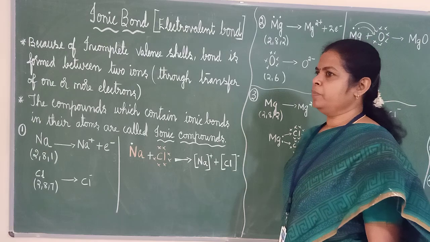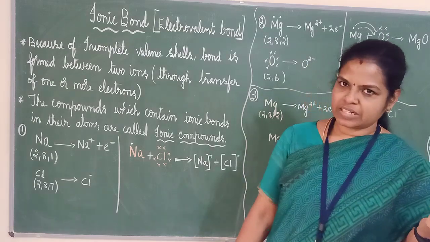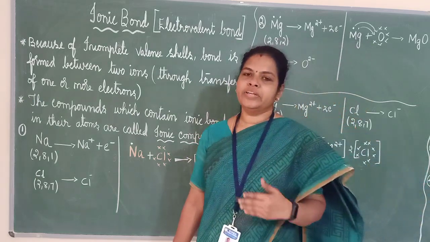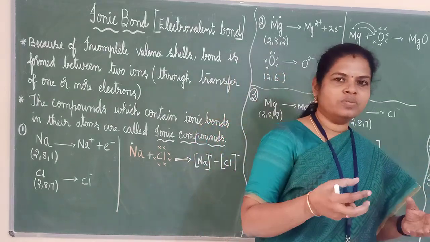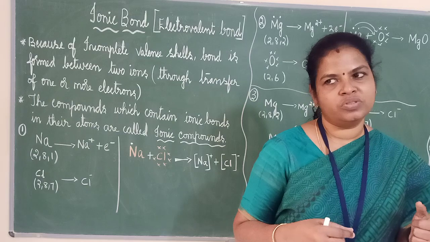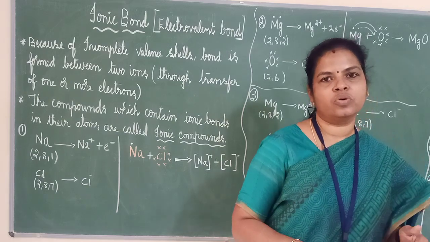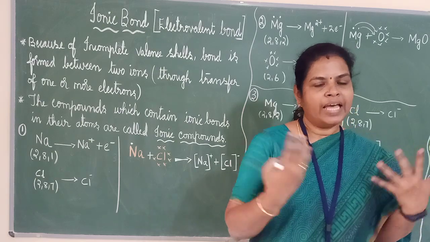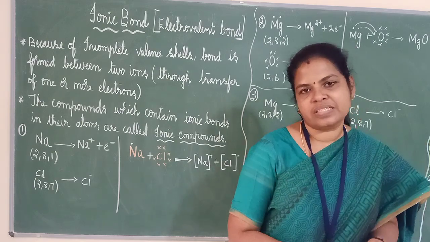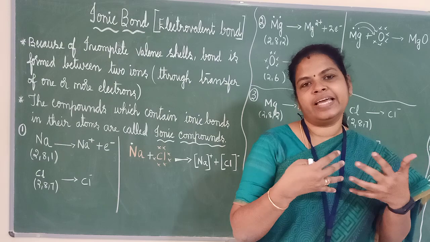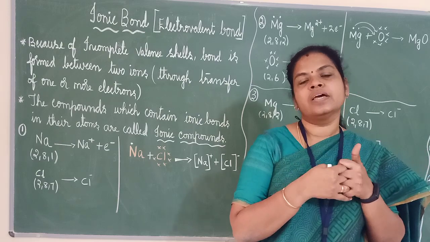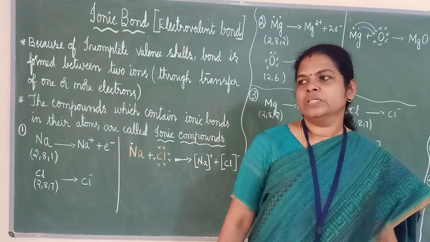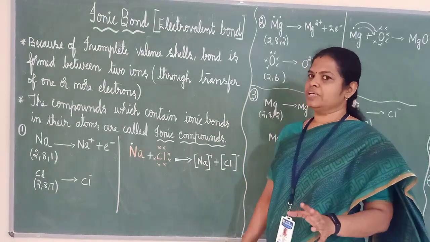Same way here also. Metals have surplus electrons in the outermost shell. They should give them away so that they become stable. And non-metals need 1, 2, 3 electrons. If they get that, they will become stable. So they will have a bond, a mutual understanding, and that strong bond is called an ionic bond. They will become a compound, and the compounds which are formed are called ionic compounds.